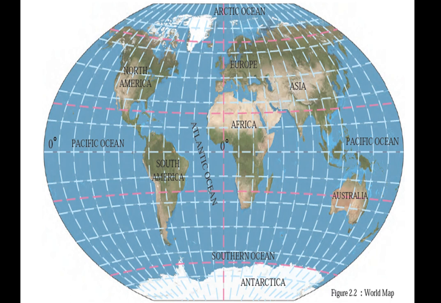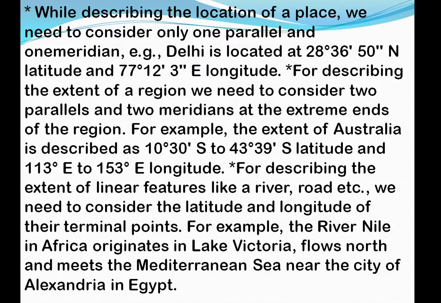So here are the lines we can see in the world map. The lines are the latitudes and the longitudes, and we can see how they run parallel to each other. The lines are also shown here, and the 7 continents are also here. Here are some points we will see.